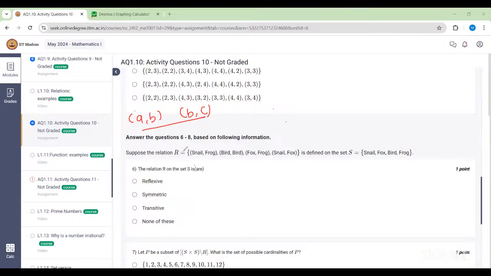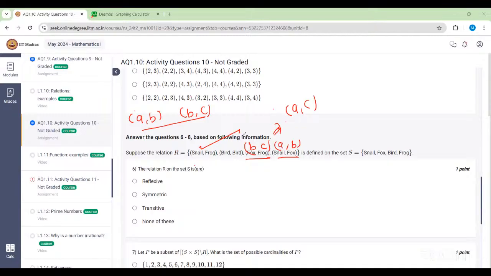But here we have two pairs: snail and fox, and fox and frog. So you can consider this to be your (a, b) and this to be your (b, c), because fox is there, so we are considering b to be fox. So we have one transitive pair, (a, b) and (b, c), and we have to check whether (a, c) is there or not. So (a, c) will become snail and frog, and snail and frog is there in our relation.